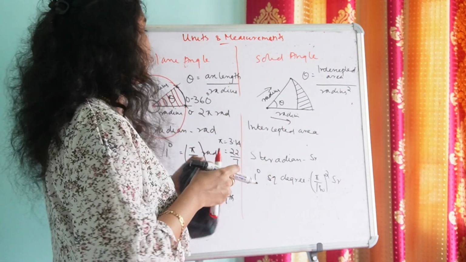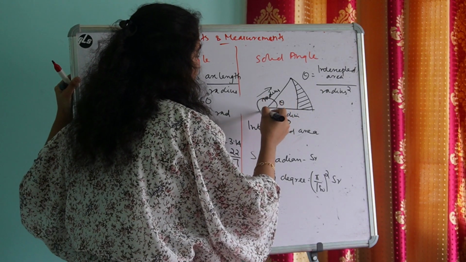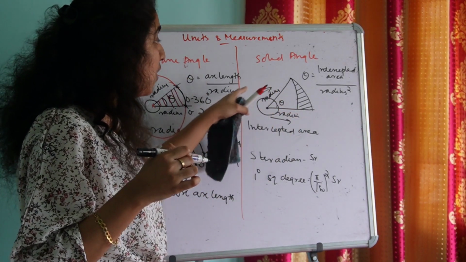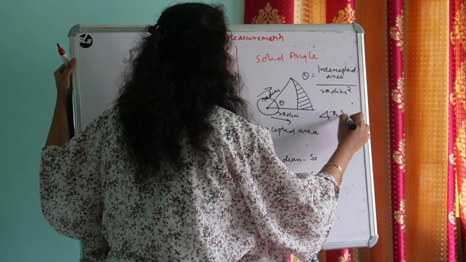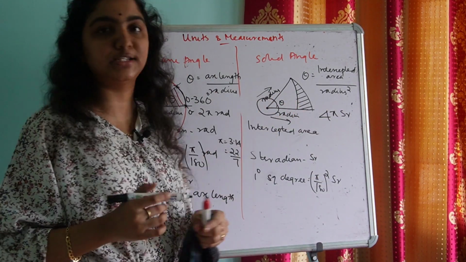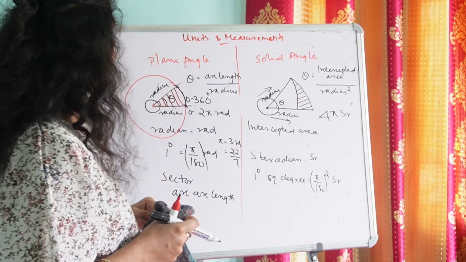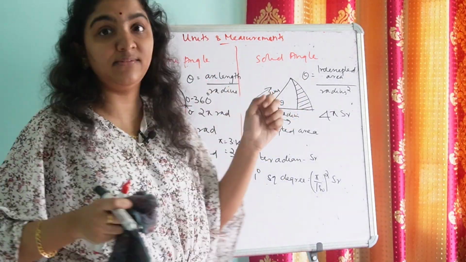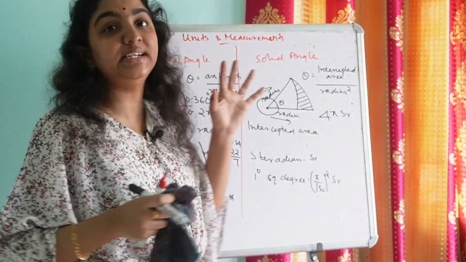Is it clear? Just like plane angle, here also the total angle or the maximum angle that could be formed around the center of a sphere is 4 pi steradian. Yes. So that's all about plane angle and solid angle. Is it clear? I do believe everything is clear to you, because I have discussed everything in detail.